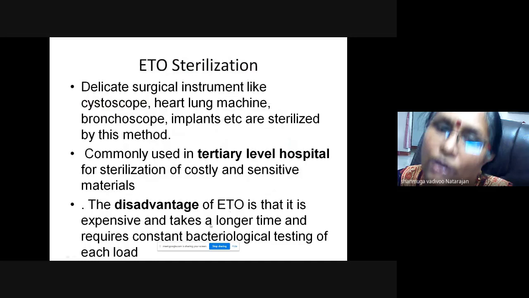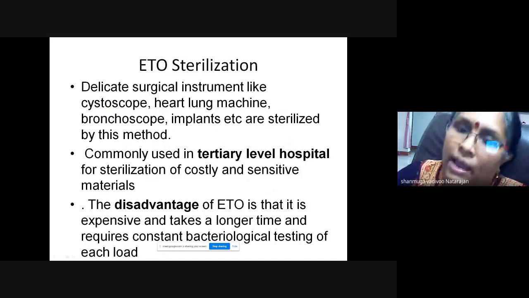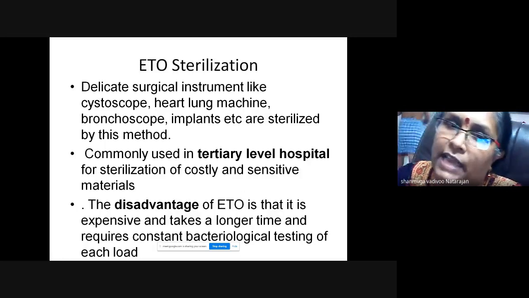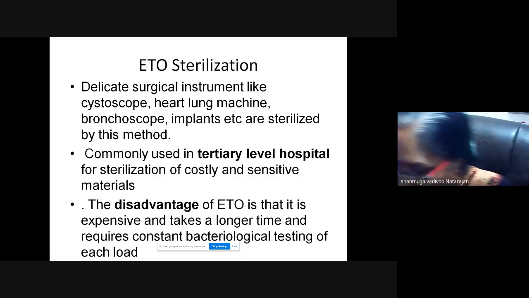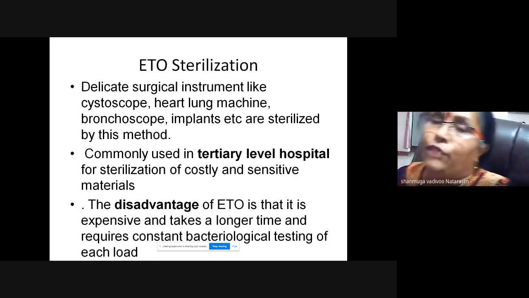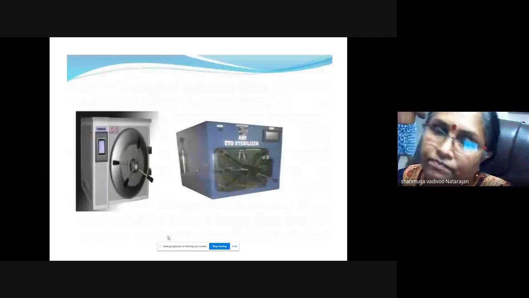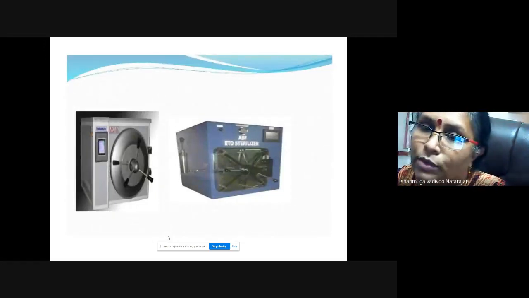The only disadvantages are that it is expensive and very dangerous. The gas has to be released slowly for 24 hours, and only then can you open the sterilizer. This is an ETO sterilizer in a hospital.